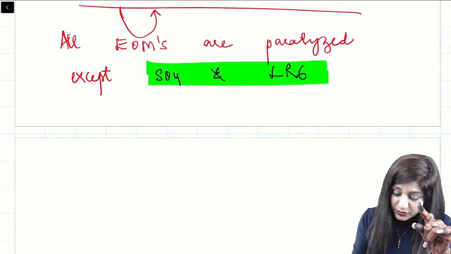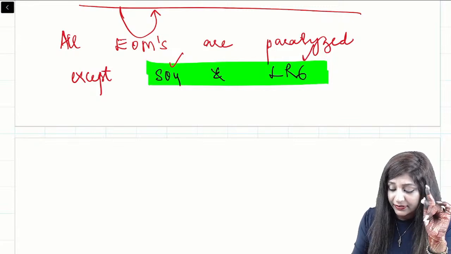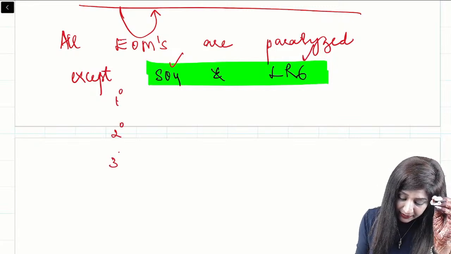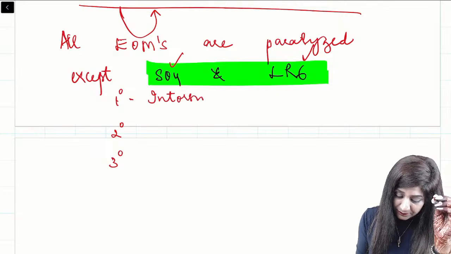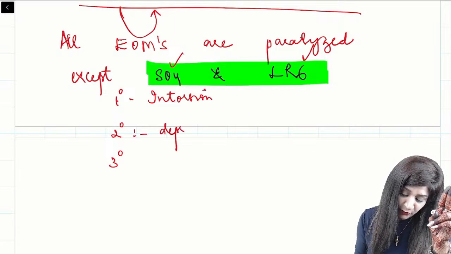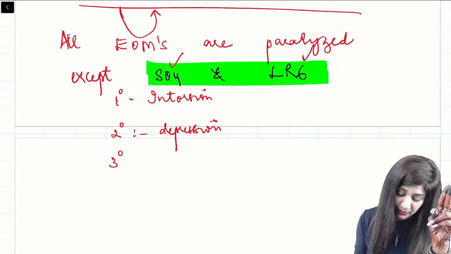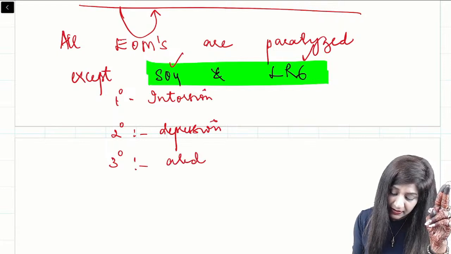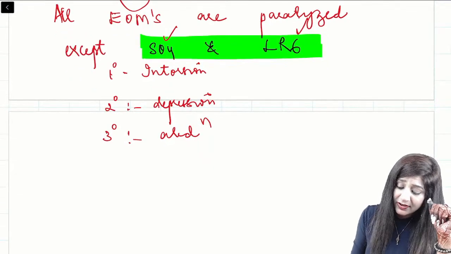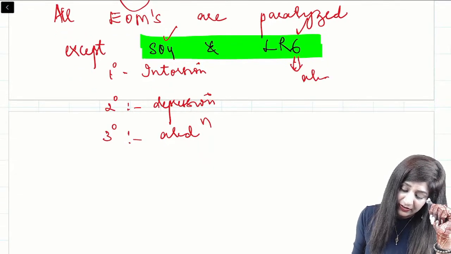Now, what are the actions of superior oblique and the lateral rectus? For superior oblique, just now you have seen primary, secondary and tertiary. Primary was intorsion, then secondary was depression. O for oblique and O for opposite. Then tertiary, recti are adductors, so this will cause abduction. The lateral rectus will take the eye laterally.